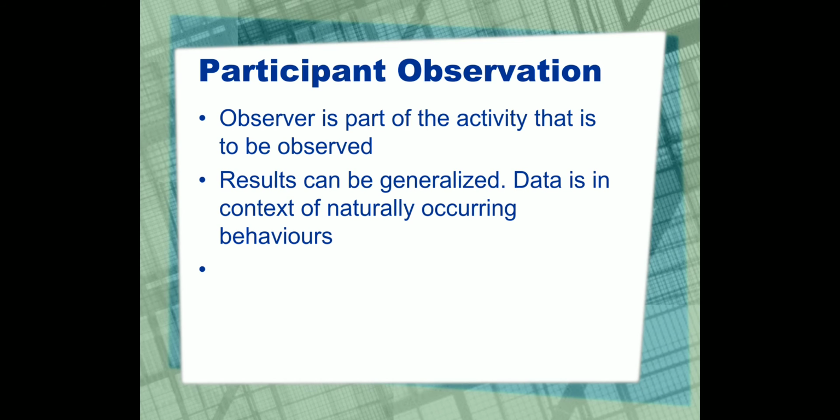Now the next one is participant observation. Observer is a part of the activity that is to be observed, and results can be generalized. Data is in context of natural occurring behavior. Now students, to understand this, let us be a CEO of a company, and the sales of that company are reducing. So I am the CEO and the sales of my company are reducing, and I have a big departmental store. Now what can I do?